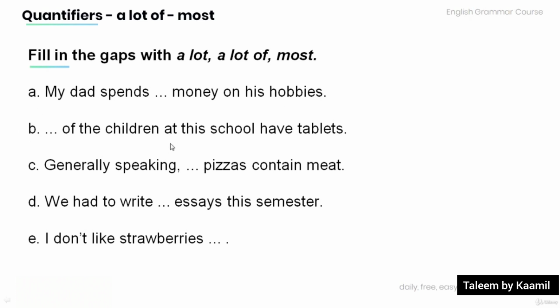B. Of the children at the school have tablets. C. Generally speaking, pizzas contain meat. D. We had to write essays this semester.